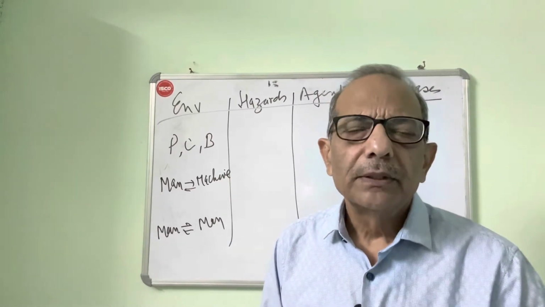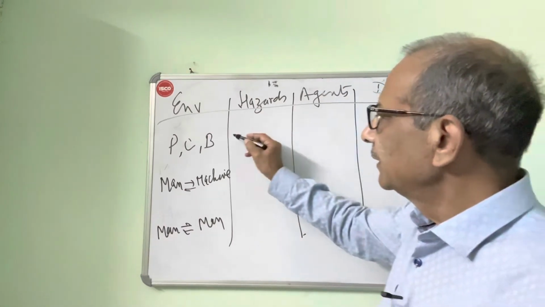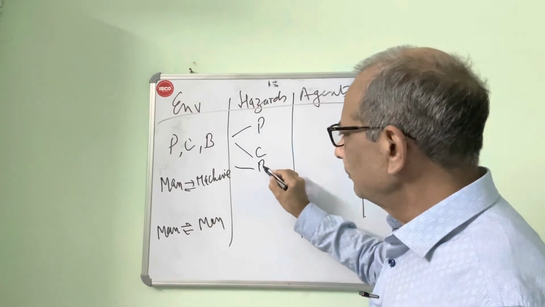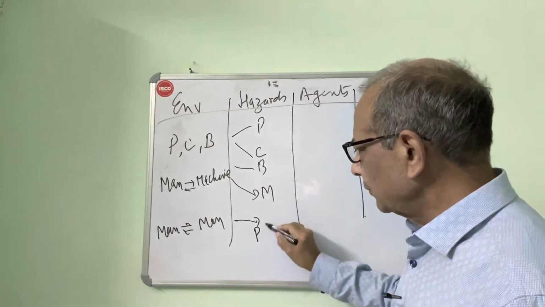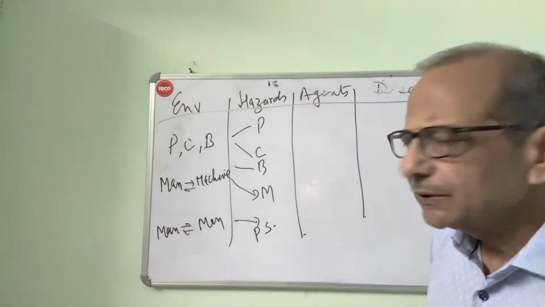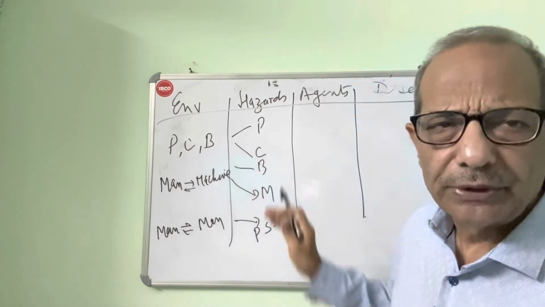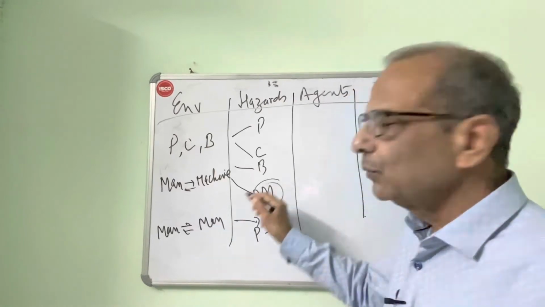Then comes the occupational hazards. So hazards are also the same. He has now described them as P, C, B, mechanical and psychosocial. Now I will just explain. These are the same thing. Physical is physical, chemical is chemical, biological is biological, no issue. Man to machine has been converted into mechanical.